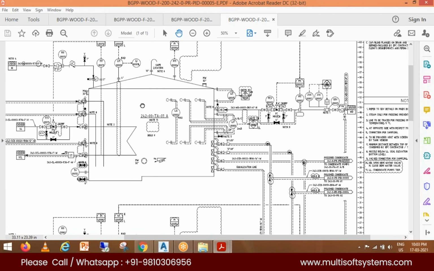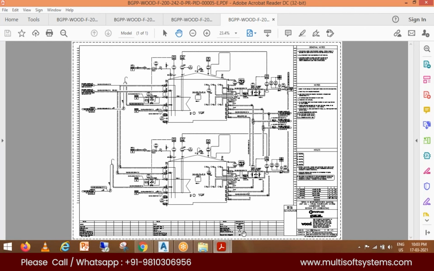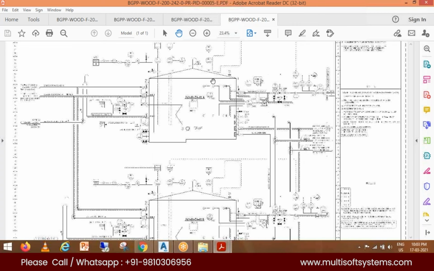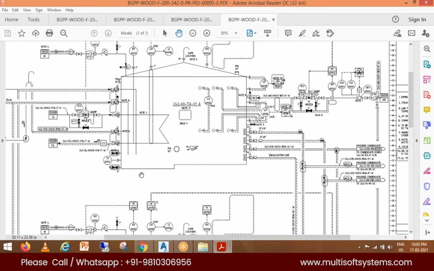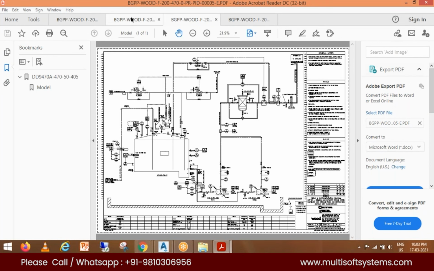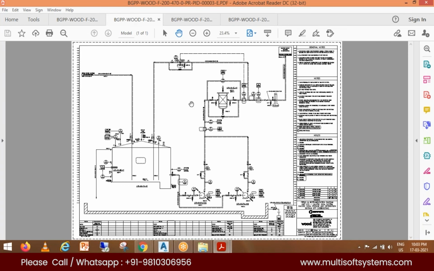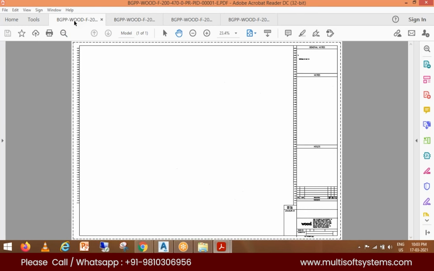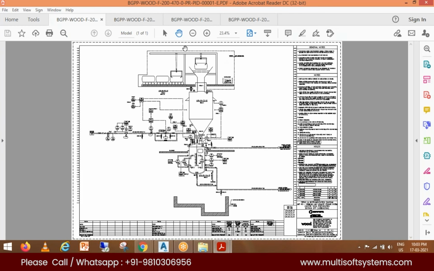Based on the size of the tank, you will have the same space available in your drawing in the AutoCAD software. So by looking at it, that is how you need to adjust your tank size for a particular drawing. So now when you start a PNID, you will draw this kind of tank first. If I go into this drawing, it also contains a tank. If I go into this other drawing, it also has a tank. If I go into this drawing, this kind of equipment is available.